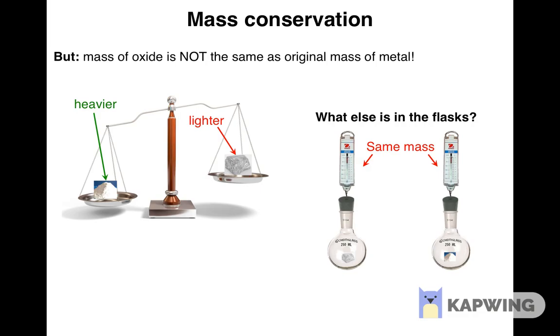The mass of the flask itself and the stopper shouldn't change in the course of the experiment.